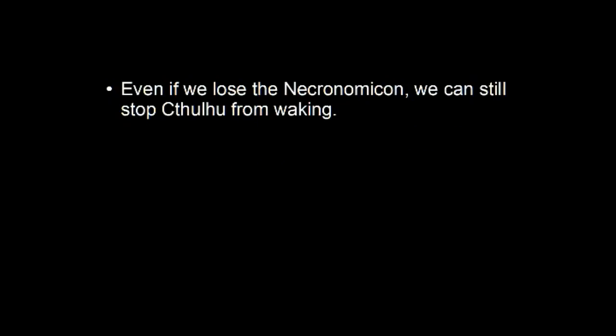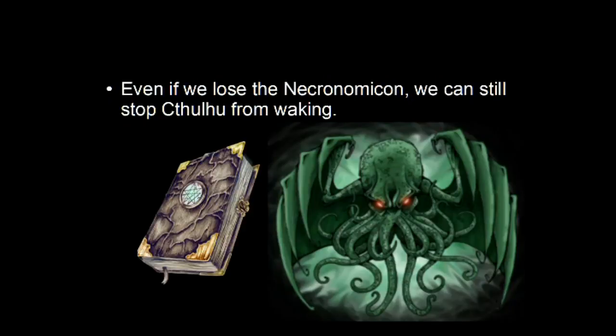Even if we lose the Necronomicon, we can still stop Cthulhu from waking. Even if means that this condition does not matter. It's very much like whether or not. The Necronomicon is a book that has magic spells in it, and Cthulhu is a monster who wants to destroy the world. If you use the Necronomicon, you might be able to stop Cthulhu from waking up, but it can also be dangerous itself, so we can try to stop him without it.